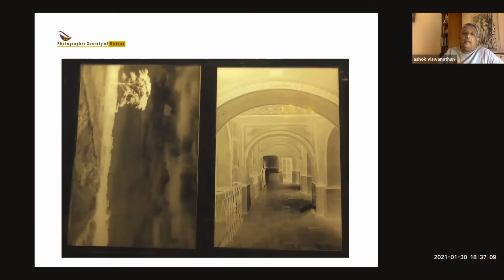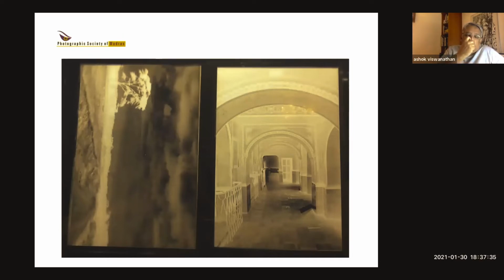You need to get a negative that looks something like this so that you have a range of tones from black to white. Similarly, look at the left one. It's a silhouette of a tree. So the tree is going to be black. And the sky is a dark sky. So in the sky, you can see, part of it is black, part of it is white, and the grays. So it will print exactly that way. So this is to give you an idea of what the negative should look like.